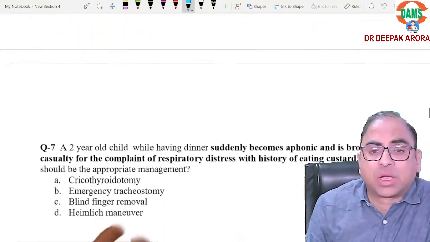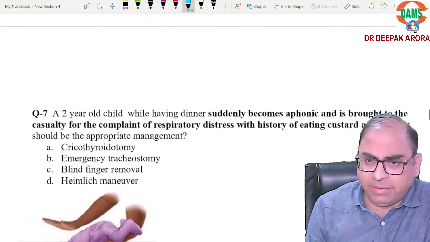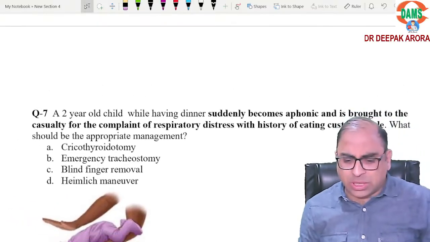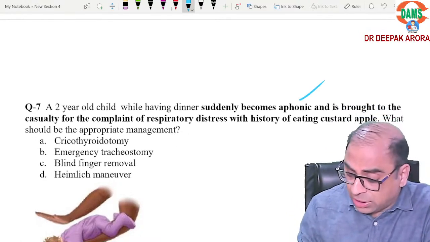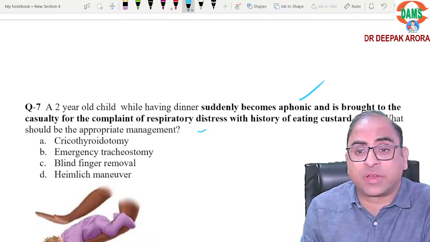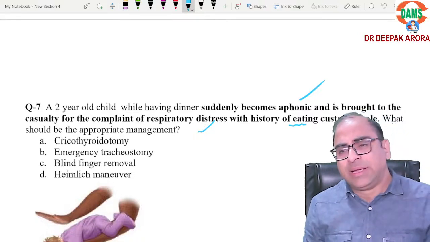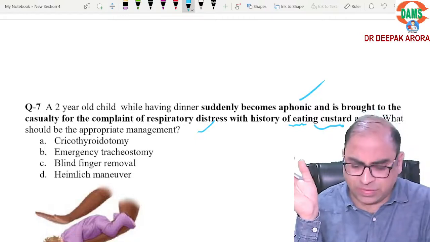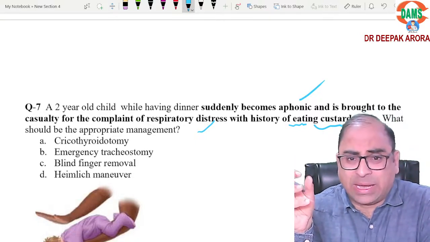Done. Coming on the next one, 2-year-old child having dinner. Again beta, we cannot afford to get this question wrong. 2-year-old child having dinner suddenly become aphonic. What to the casualty with the complaining of respiratory distress with history of some eating. They have mentioned some eating custard apple, or they have mentioned some fruit the child was having. What should be the appropriate treatment?